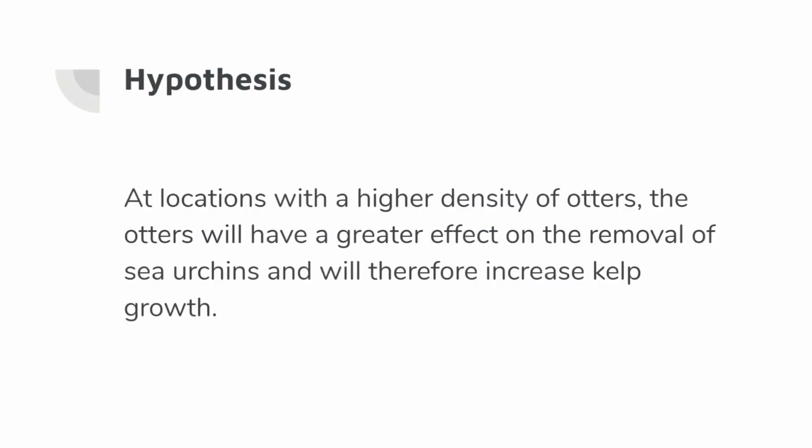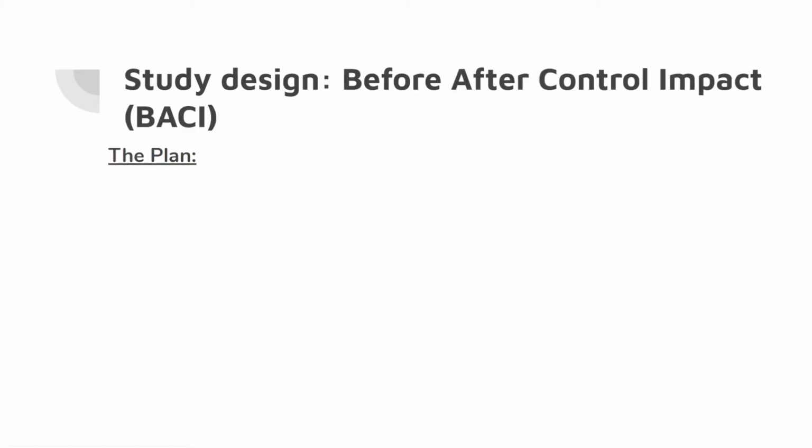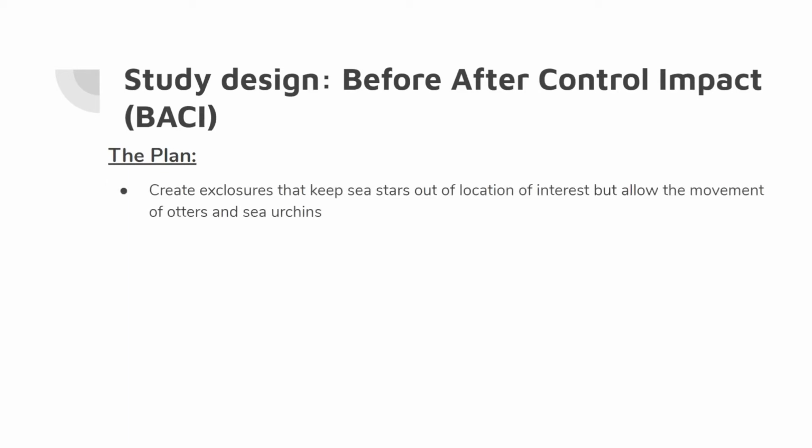Our hypothesis is that locations with a higher density of otters will have increased kelp growth because higher densities of otters will be more effective at controlling the sea urchin population. To test this hypothesis, we will use a BACI experiment design. The first step in the experiment is to create barriers approximately 10 meters by 10 meters that will exclude sea stars from the test site while still allowing free movement of otters and sea urchins, as well as allow kelp to grow freely.